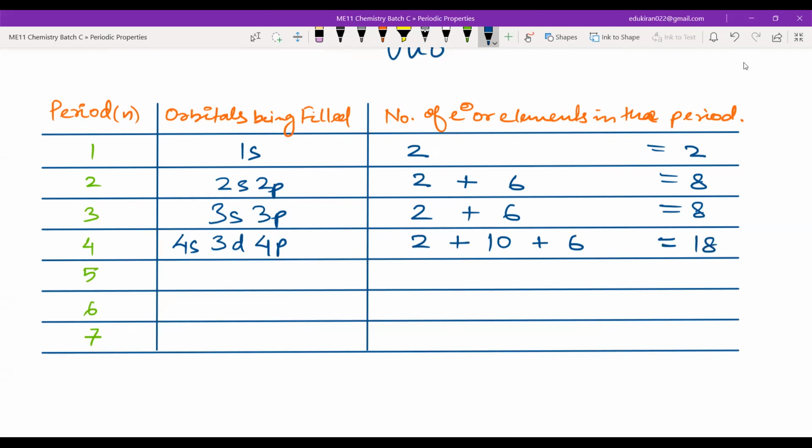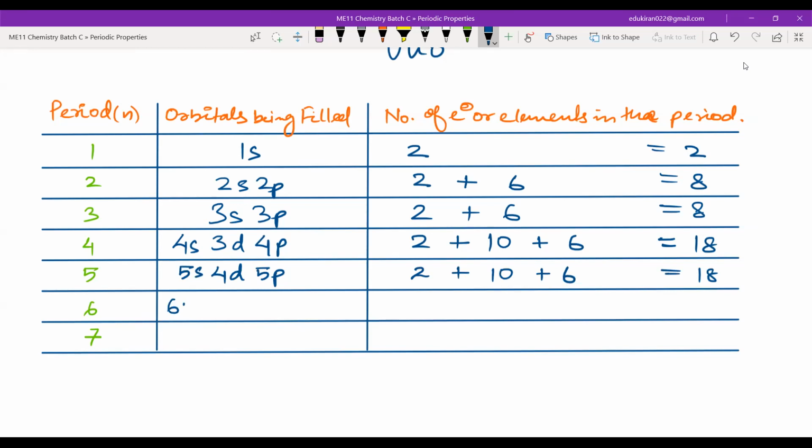Now for the 5th period, please tell me. 5s, 4d, 5p. So tell me the electrons: 2 plus 10 plus 6. This will also be 18 elements in the fifth period.